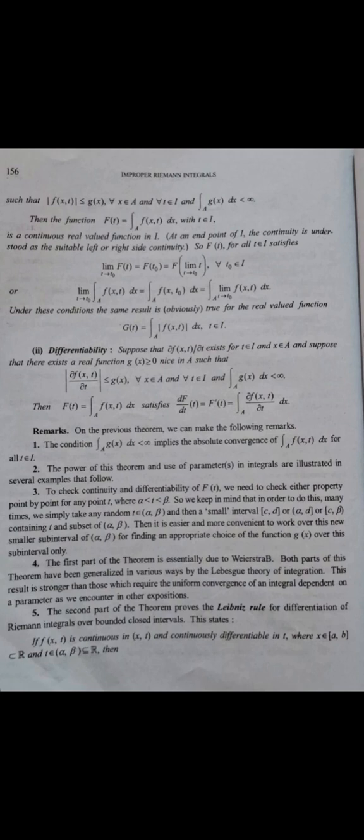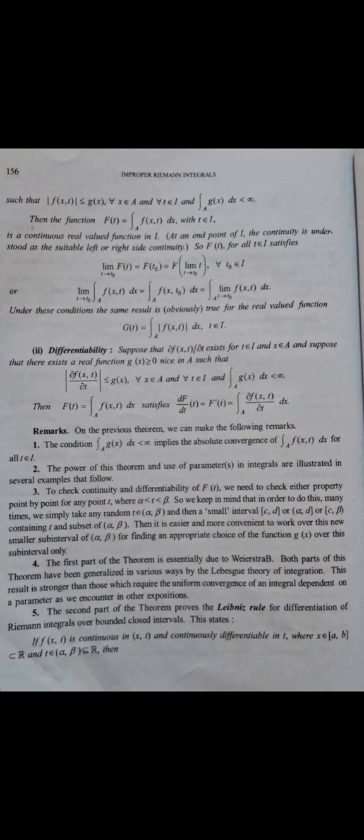Then the first part of the theorem is essentially due to Weierstrass. Both parts of this theorem have been generalized in various ways by Lebesgue theorem of integration. This result is stronger than those which require the uniform convergence of an integral dependent on a parameter as we encounter in other expositions. And the second part of the theorem proves the Leibniz rule for differentiation of Riemann integral over bounded closed intervals.